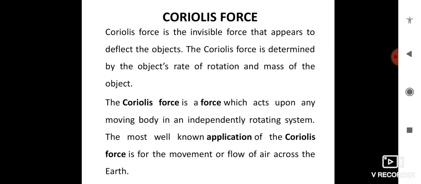Good morning, students. In this lecture, we will be discussing the Coriolis force. It is a fictitious force experienced by a particle when it is in motion in a rotating frame of reference, and it depends on the angular velocity of the rotating frame and the velocity of the particle in the moving frame.